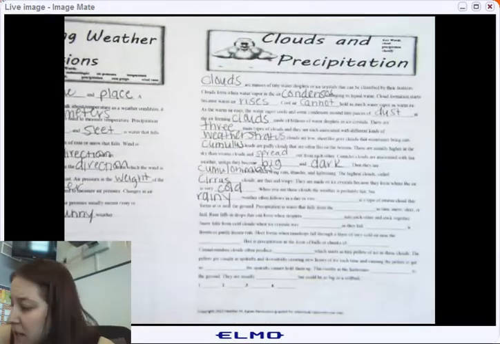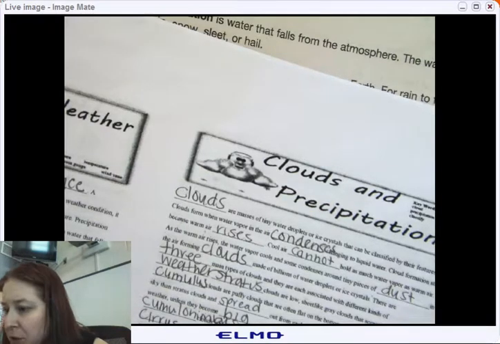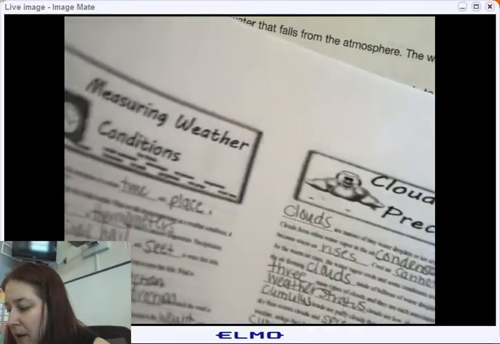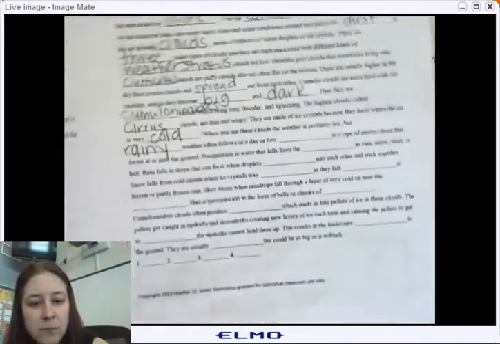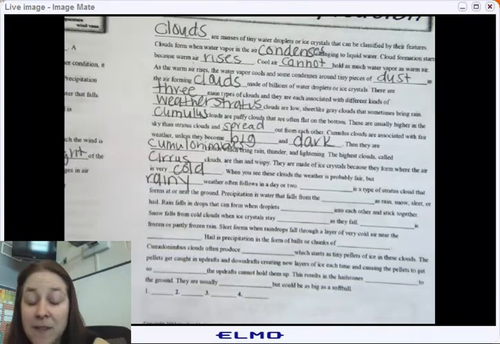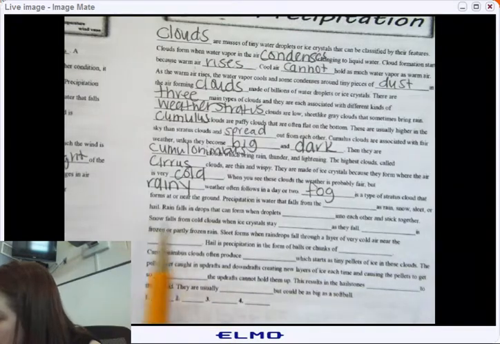Okay, let's look at the questions here. Blank is a type of stratus cloud that forms near the ground. What's a cloud that forms near the ground? We walk through it. What do we walk through? Fog. Fog is a stratus cloud that is near the ground.